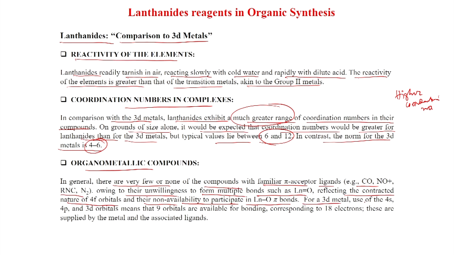On the other hand, for a 3d metal, use of the 4s, 4p and 3d orbitals means that 9 orbitals are available for bonding corresponding to 18 electrons. These are supplied by the metal and the associated ligands. And we have already seen there are a lot of transition metal carbon monoxide complexes. So, they easily form complexes with pi acceptor ligands. On the other hand, lanthanides do not.